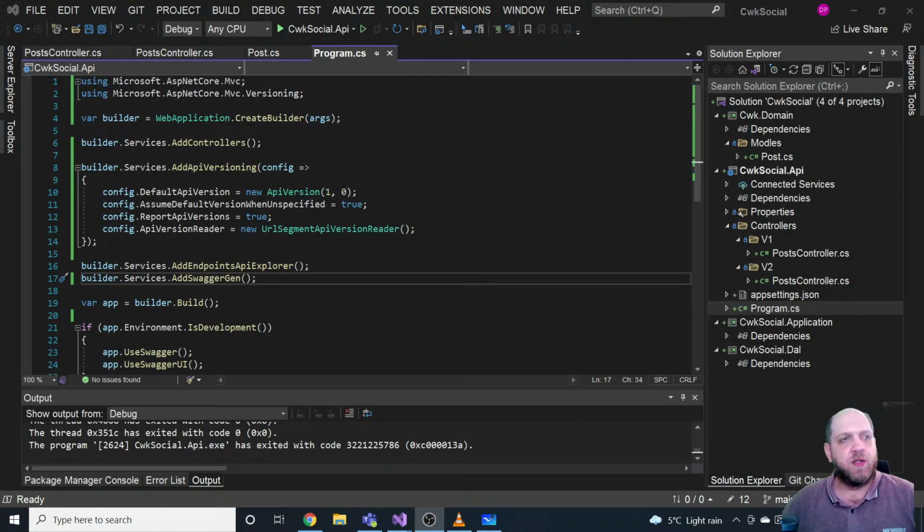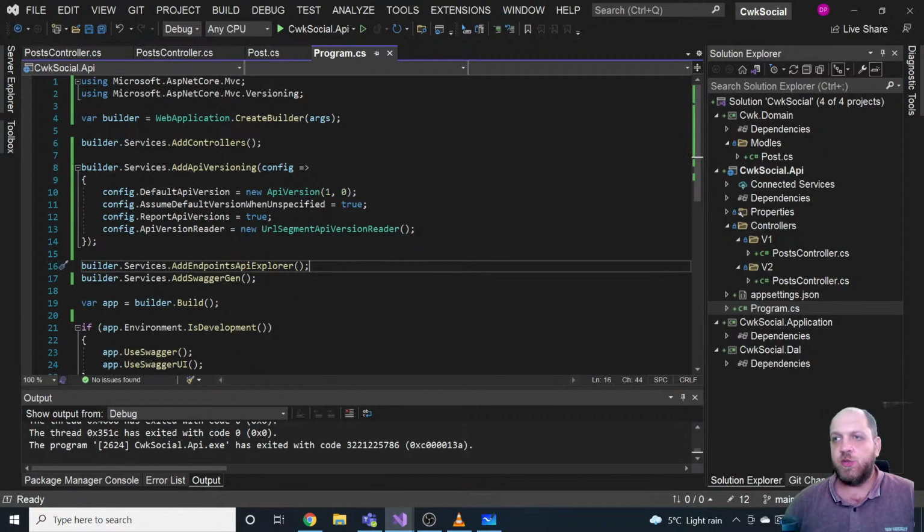Okay, so let's look into what we still have to do to get Swagger working with our API versioning. You see that we have here an add Endpoints API Explorer. That's a service that creates a lot of metadata about our API, looking at the controllers, at the actions, and things like that. The only problem is that by default it is not versioned, so it doesn't support different versions.